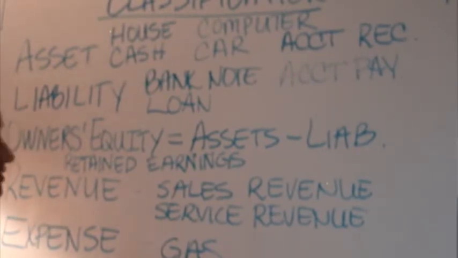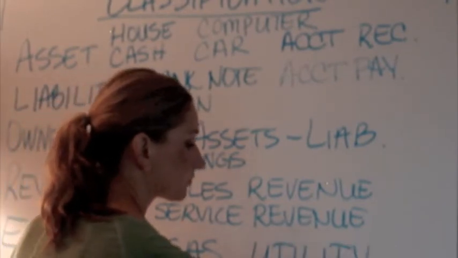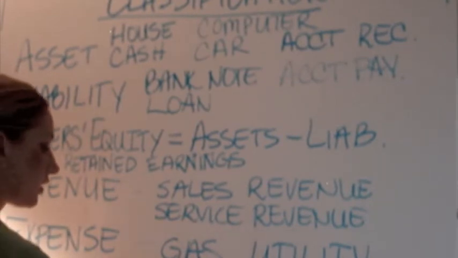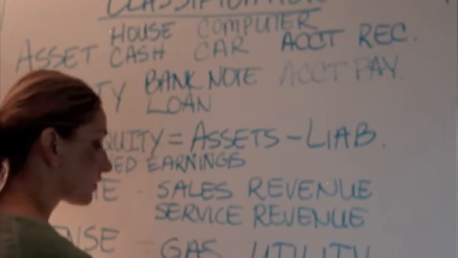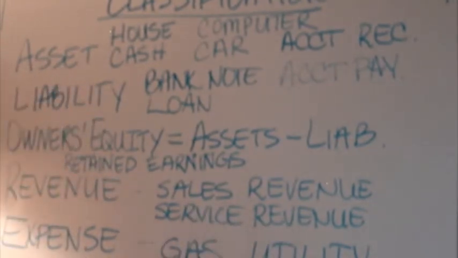Let me give some other examples. There you go. Utility bills. Anything that they have to do, they might have to pay some administrative personnel. There could be tools, paper, rent for the building, rent if they don't own it. Tools to build. So those are some good examples of how we can classify these particular accounts.